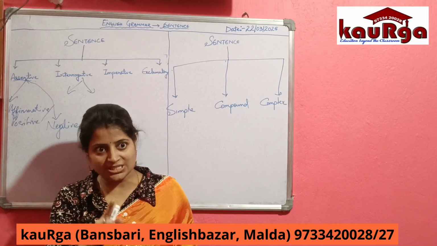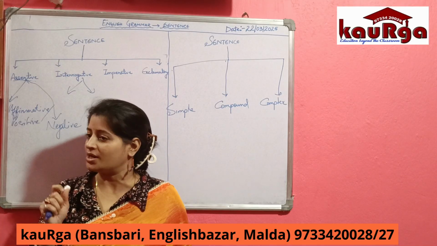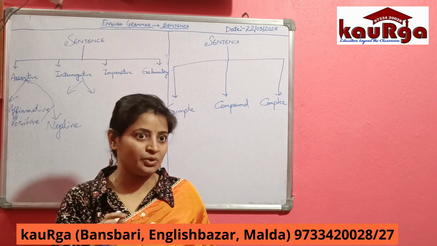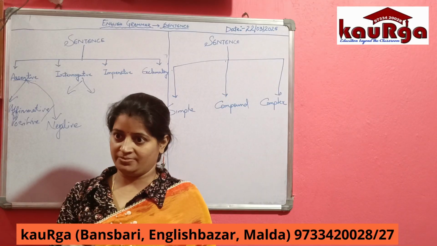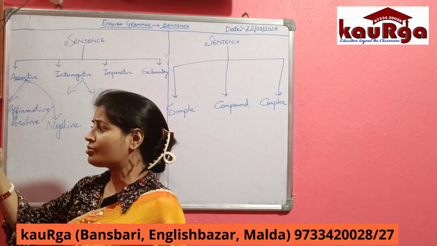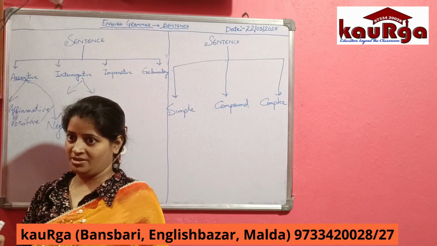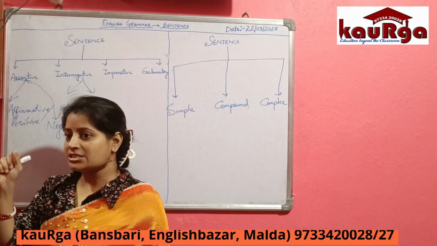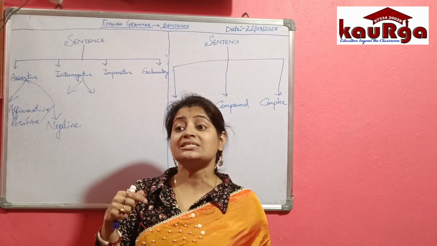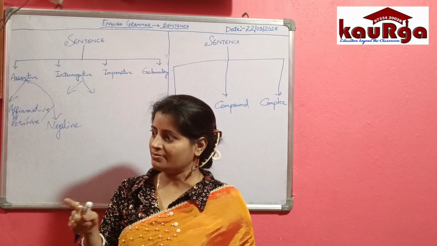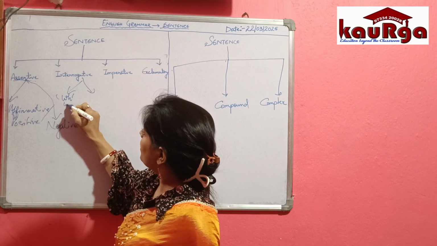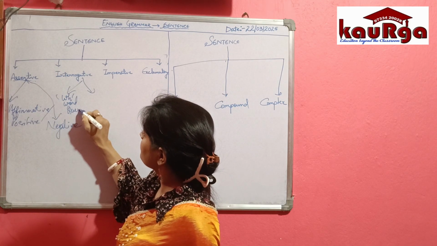Now in this question, you can see the question starts with a question word. When a question starts with a question word, it seeks some information. I need some information, I want to know where his home is, where he lives. That is why these WH questions need information, and we ask this kind of question when we seek information, right? Did everyone understand? So the first type of interrogative sentence is WH word questions. Clear?